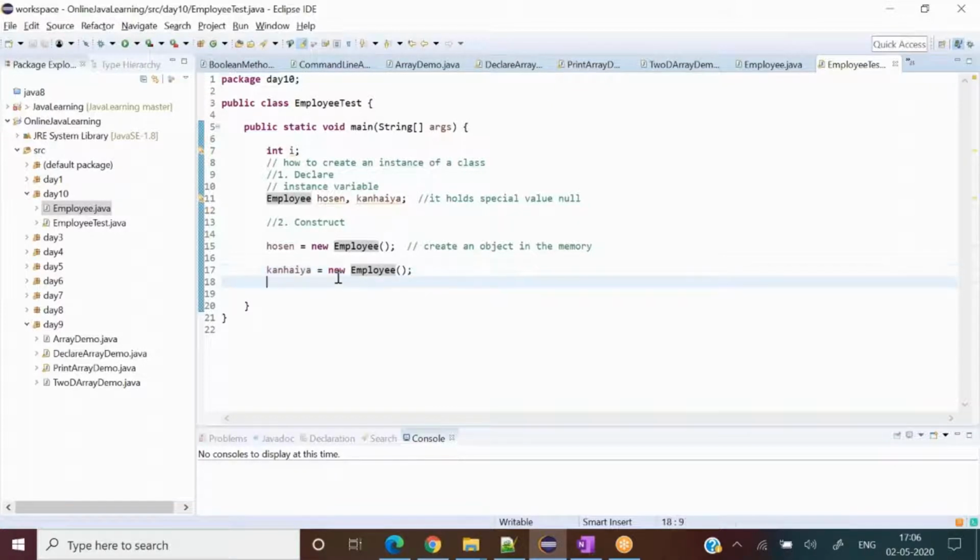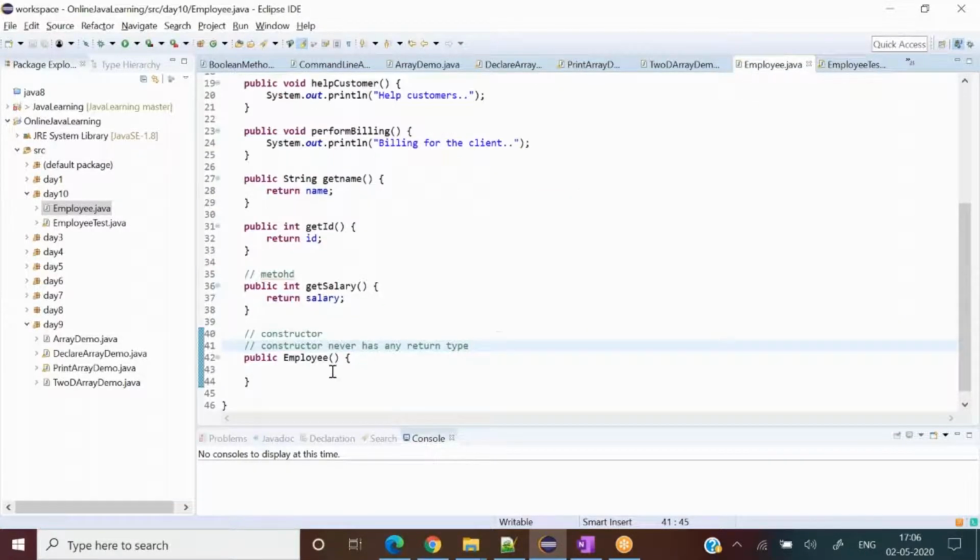So this is a special keyword, see, its color is different. So we don't need to write new there. Whenever I create an object in memory, I have to write the new keyword along with the constructor. Then automatically the object will get created inside memory. So no need to write new over there.